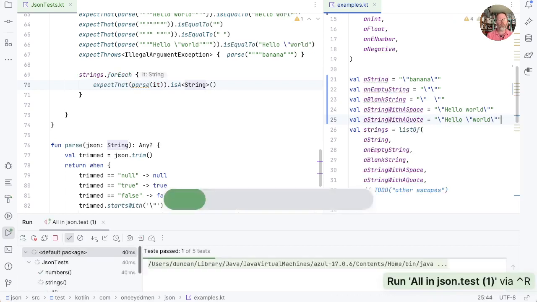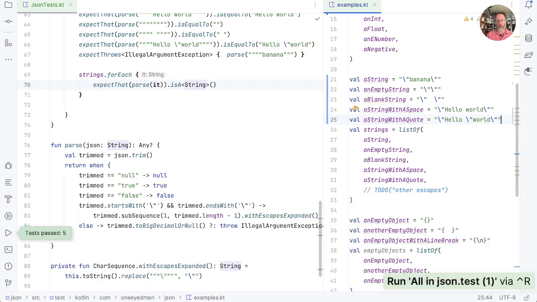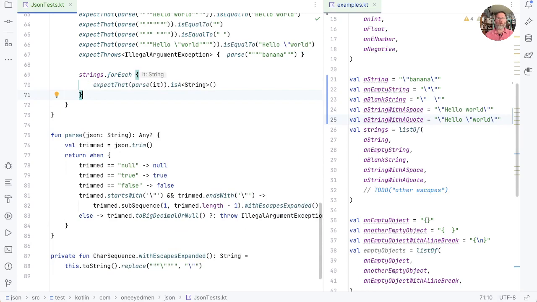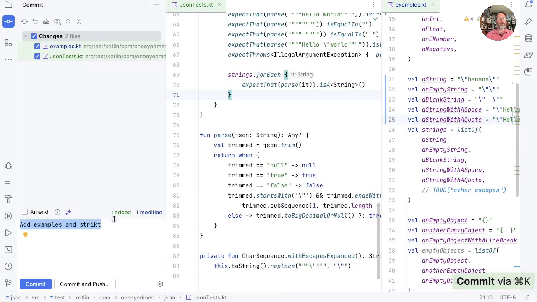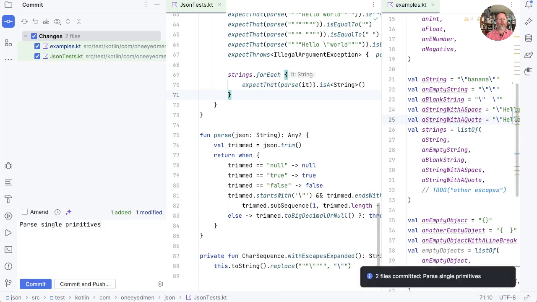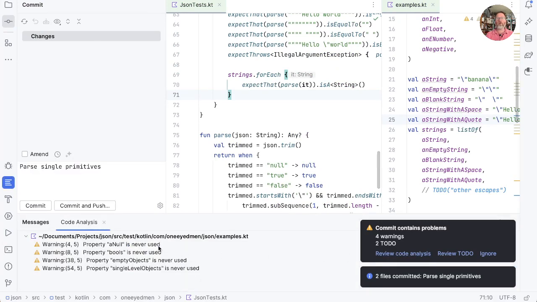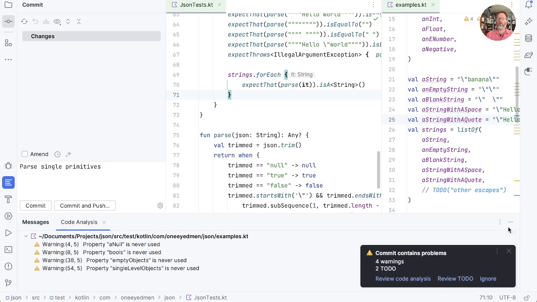Is that okay? Yes, phew. A little blank line there. And I think before we go on and try anything else, I'm going to commit that. So this is parse single primitives. Have a little look at our code analysis. We're not using a null, bools, empty objects and so on. I think that's fine for now.